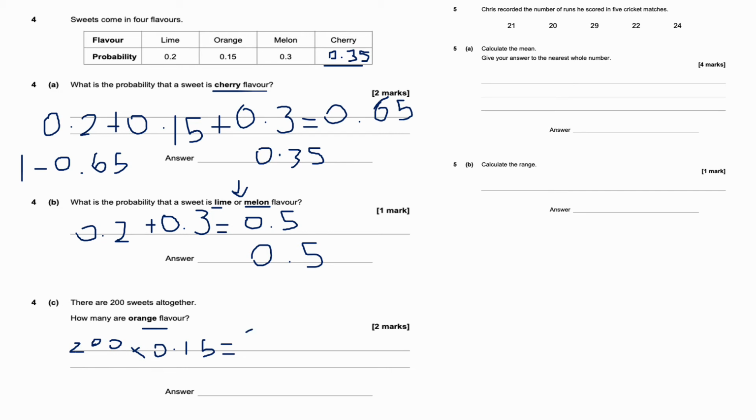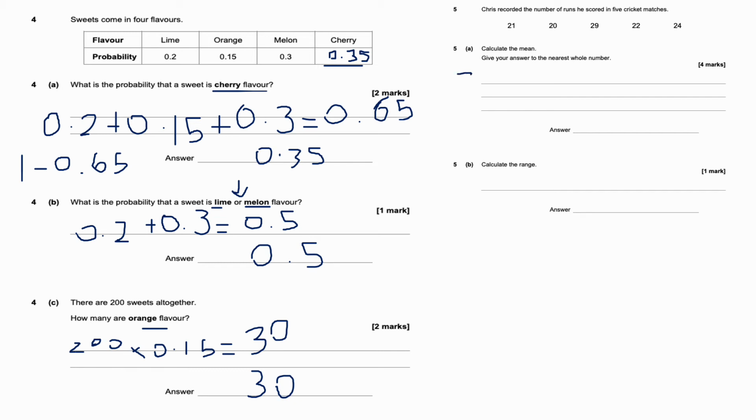And I get the answer of 30. Okay, that. Question number 5, part A. Chris recorded the number of runs he scored in 5 cricket matches. Part A. Calculate the mean. Give your answer to the nearest whole number.